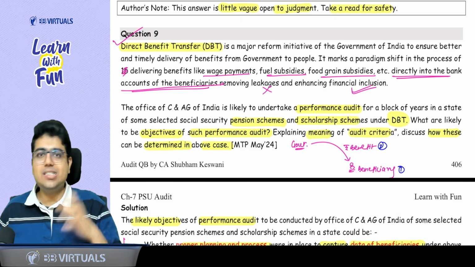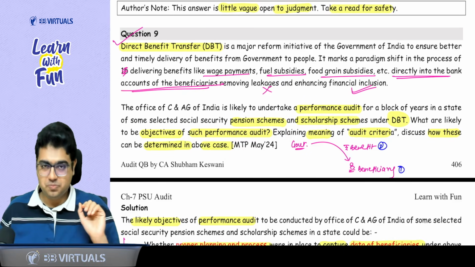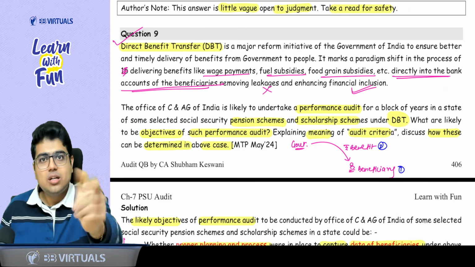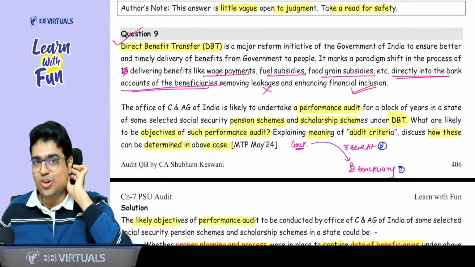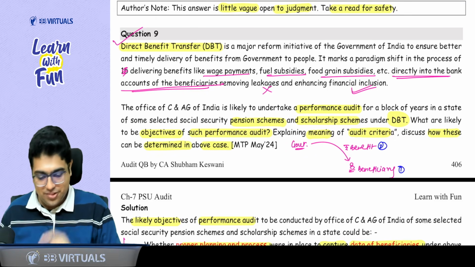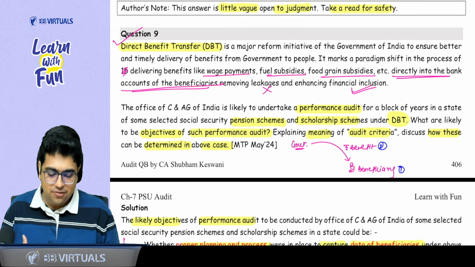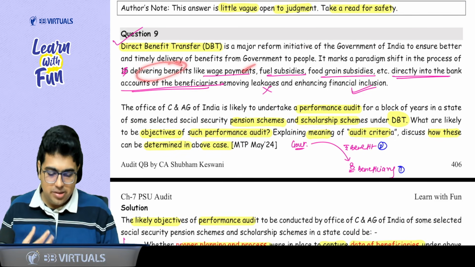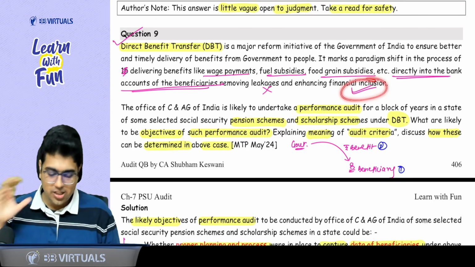Now, sir, because of these agents and middlemen in between, these procedures were not efficient and not effective at all. So government decided we will directly transfer the money to the recipients. And that's why Jan Dhan Yojana was launched by the government. So we are doing the performance audit of such type of thing only, direct benefit transfer. So direct benefit transfer is a major reform by the government to ensure better delivery of benefits, timely delivery of benefits to the people. Okay? Delivering the benefits like wage payment, subsidies directly to the bank account of the beneficiary, no leakage, enhancing the financial inclusion.